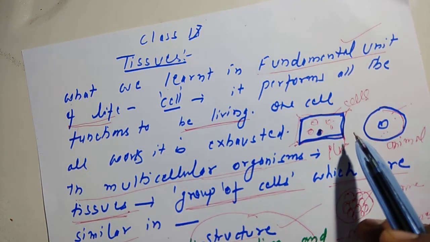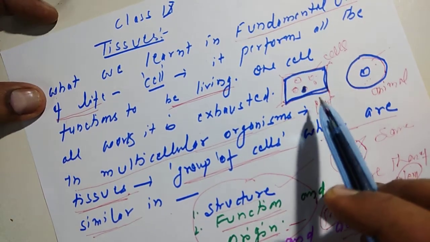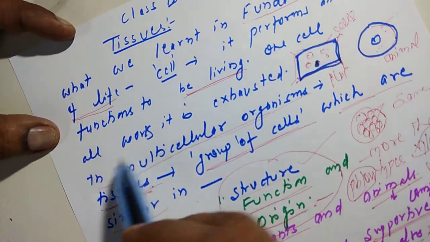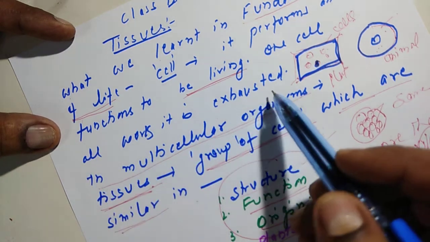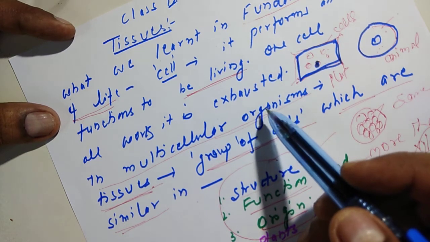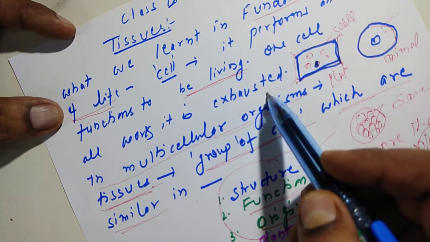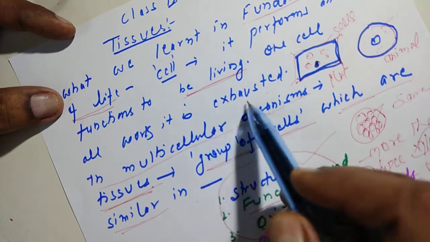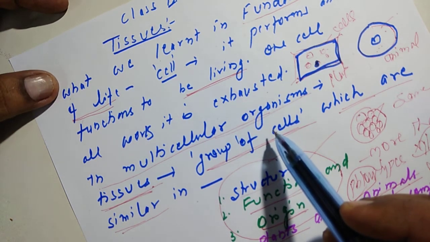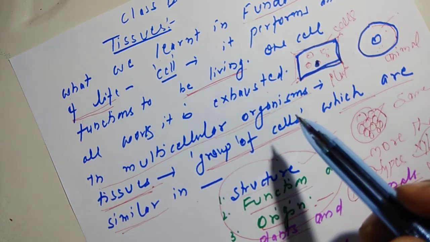That's why, as you may be knowing, your teacher must have told you that unicellular organisms have a very limited lifespan. They die early. Now what will happen if all the functions in your home are performed by your mother, right from cooking, cleaning, going to office, making you ready for school, helping you in studies? So she will be exhausted. In the same way, when the multicellular plants and animals appeared, there was development of tissues also. This is also called division of labor. Means one type of tissue performing one type of task.